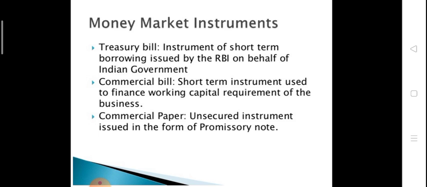Okay, now next one is commercial paper. It is also known as an unsecured promissory note. Unsecured means legally it is not certified, and promissory note is like a promise made by the company that we will secure your money. So commercial paper is like a normal paper in which the company writes a note that we will save your money. So that's why it is known as unsecured promissory note.